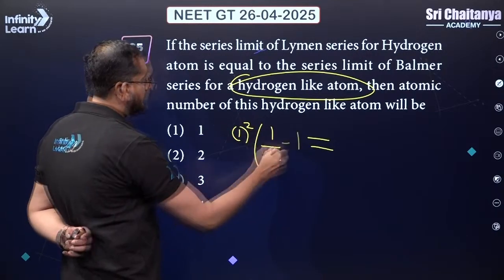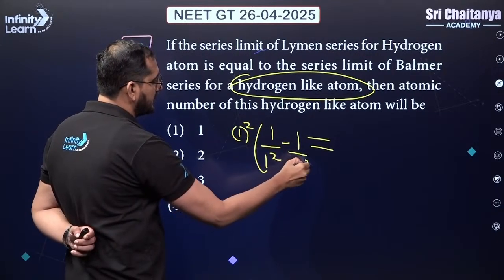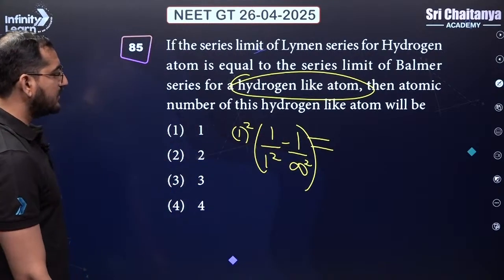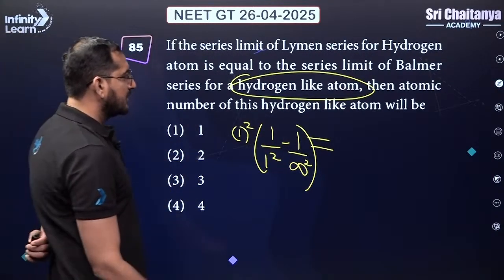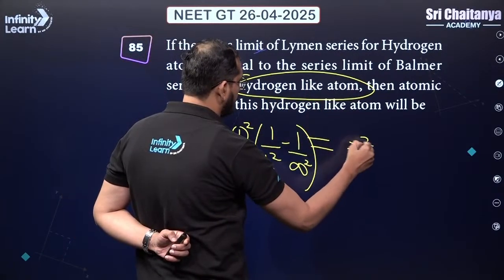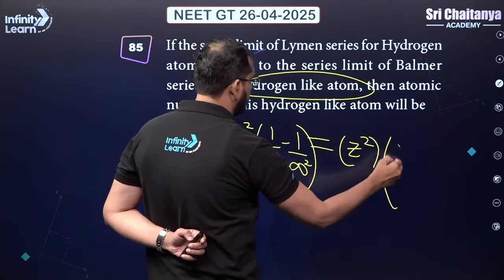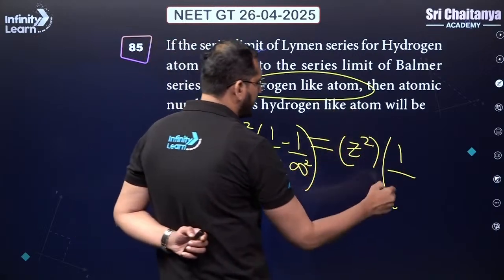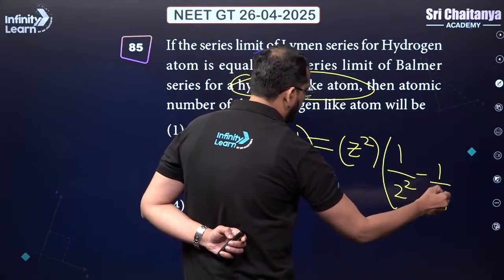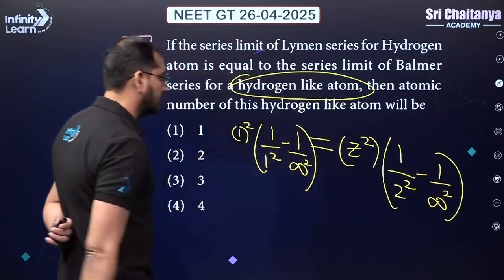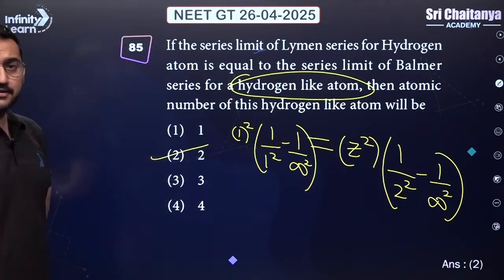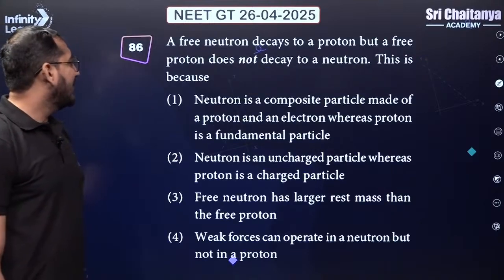Lyman means, and series limit means, jumping from infinity to 1, which will give us the series limit. For the hydrogen-like atom, let's say the atomic number is Z, so Z square multiplied by, for the Balmer series limit, 2 square minus 1 by infinity square. So Z will come out to be equal to 2. Simple calculation, guys. Okay, let's go ahead.